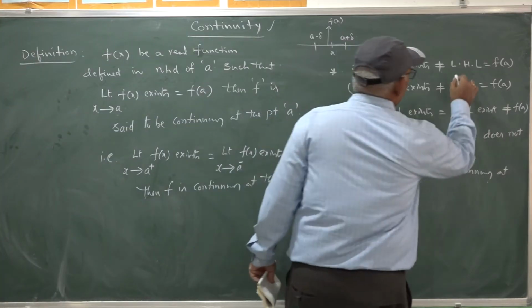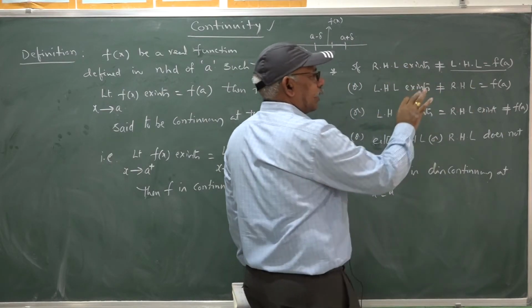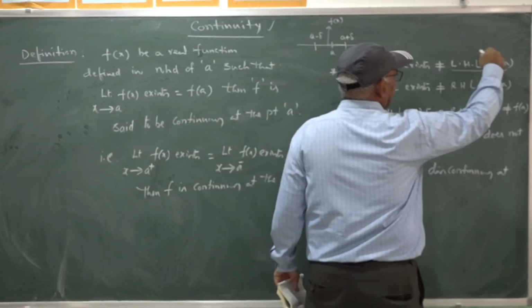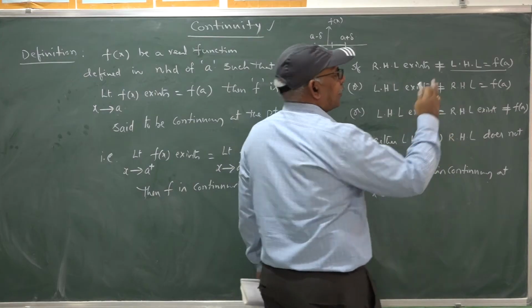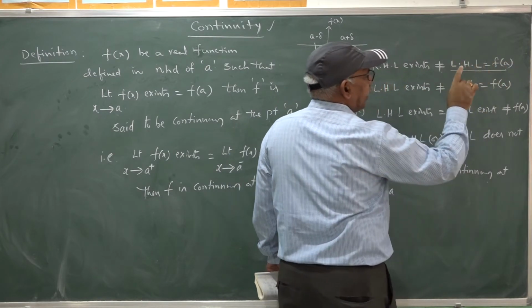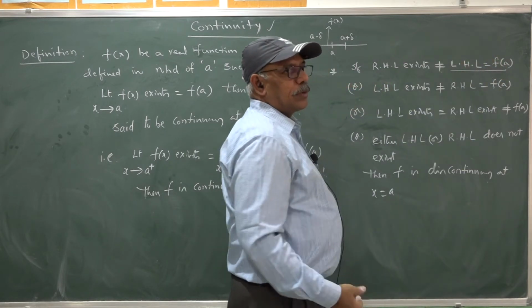If only LHL is equal to f of a and RHL is not equal to it, then you can say that the function is left continuous, because the left hand limit is only equal to f of a, which is not equal to the right hand limit at a.